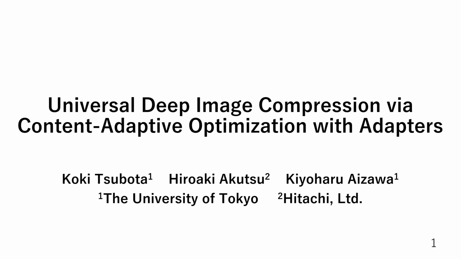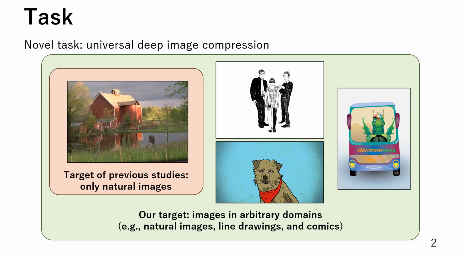We present Universal Deep Image Compression via Content Adaptive Optimization with Adapters. The authors are Koki Tsubata, Hiroaki Akutsu, and Kiyoharu Aizawa. We address a novel task that we named Universal Deep Image Compression. Previous studies in deep image compression mainly focused only on natural images. In contrast, our study aims to compress images in arbitrary domains such as natural images, line drawings, and comics.